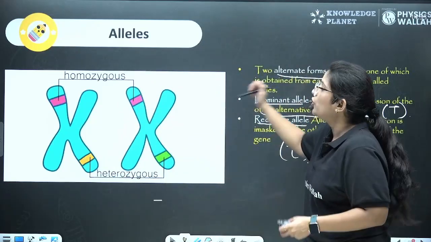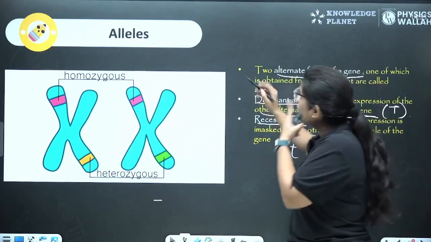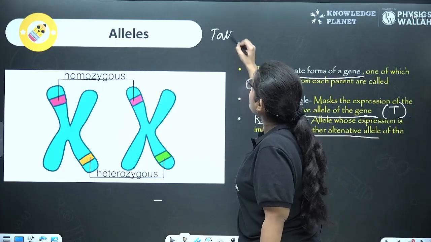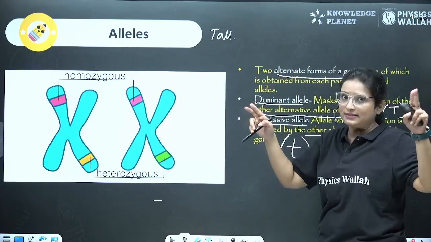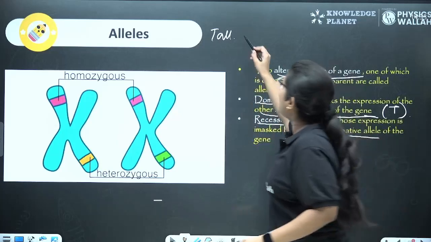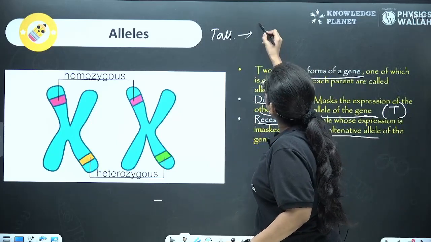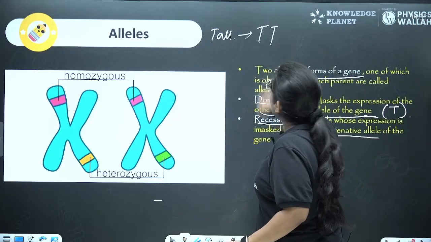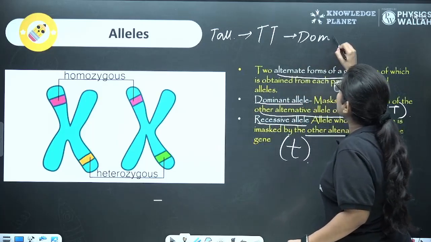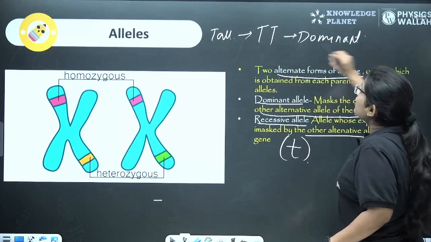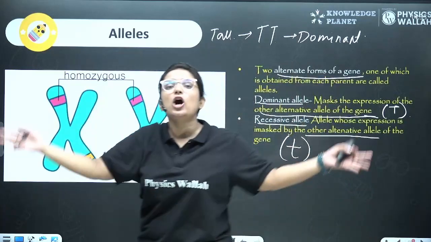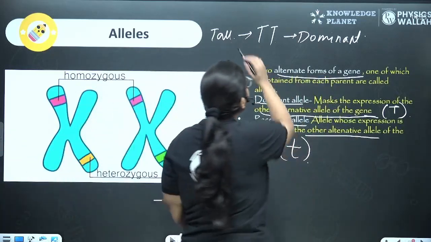All right, so here you can say that if we want a plant to be tall, it would have two genes, right? It could be capital T, capital T, that means that is dominant, right? Because capital T is dominant, the plant would be tall.